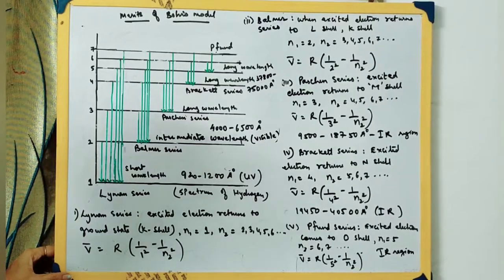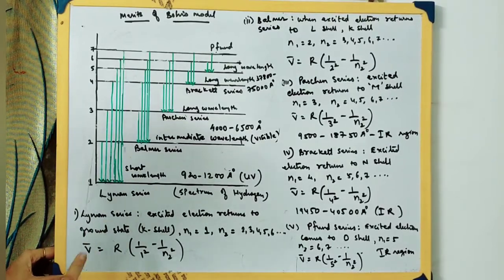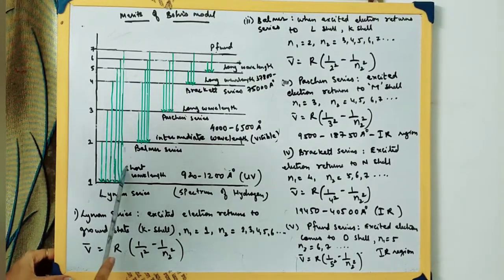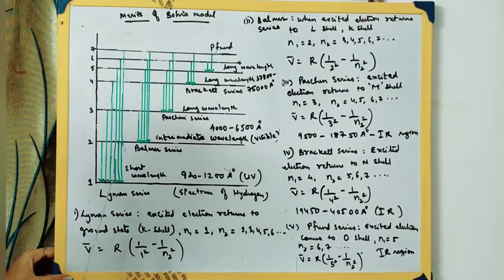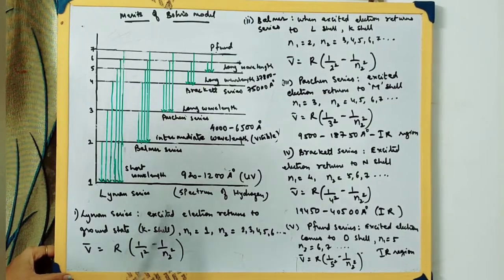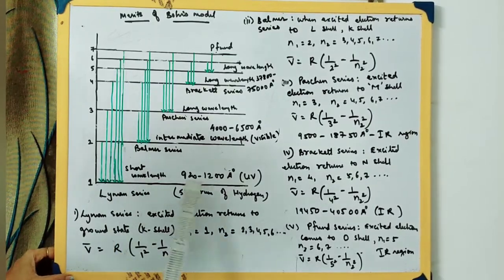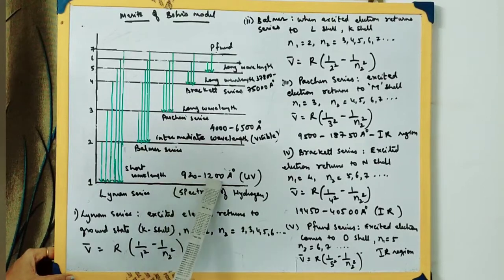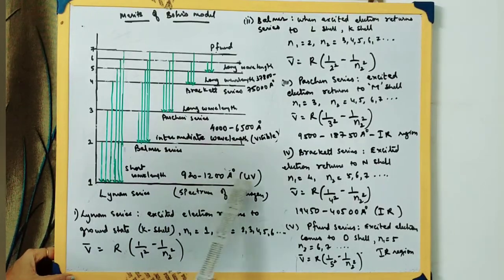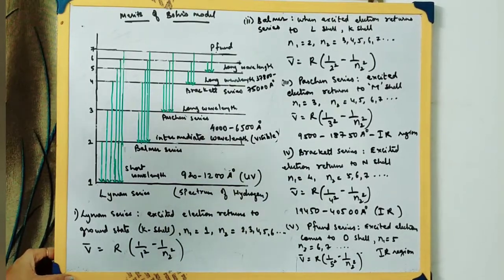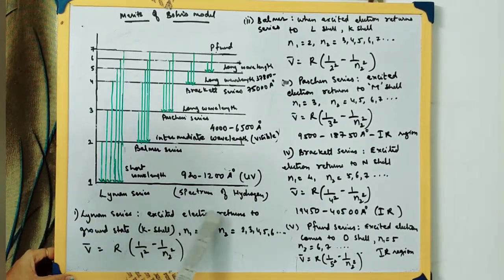From wherever it is falling down, it is coming back to the first energy level, because it was originally in the first energy level, and it gives rise to a series of lines, that is the Lyman series. And the Lyman series has a short wavelength, in the range of 920 to 1200 angstrom in the ultraviolet region. Now look here, suppose the excited electron returns to the ground state, that is the K shell. I have already written down all these values so that I don't have to give much time, and the video will be shorter.